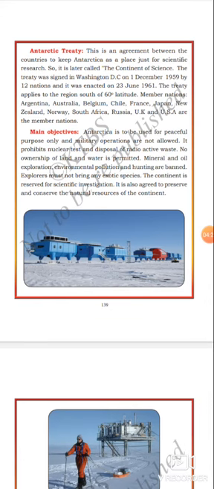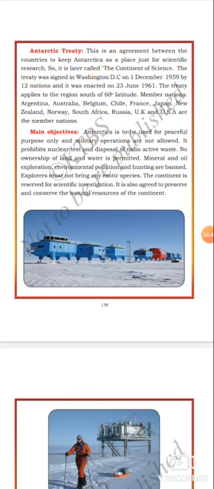UK stands for United Kingdom and USA stands for United States of America. These nations signed the Antarctic Treaty.